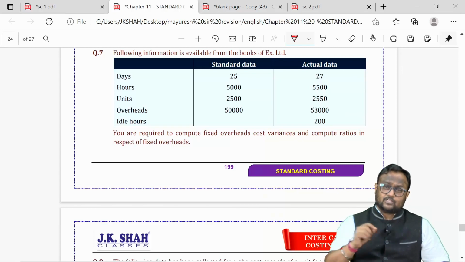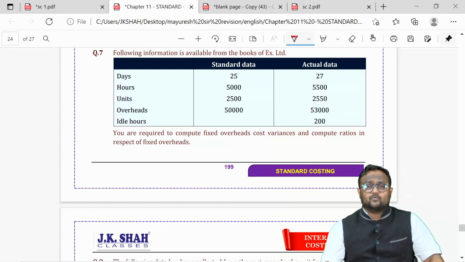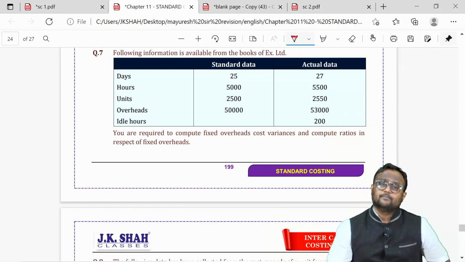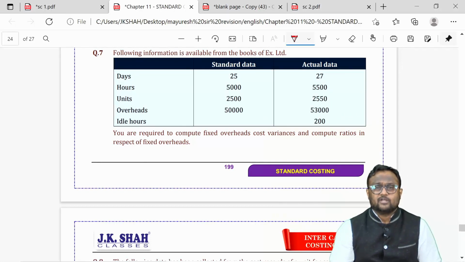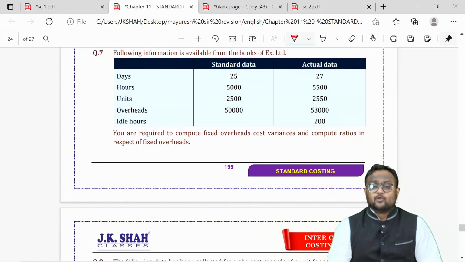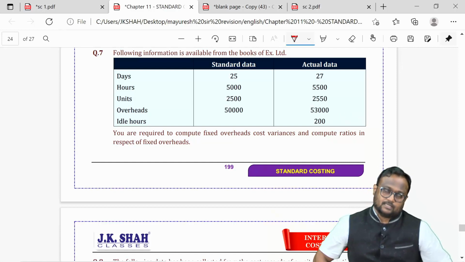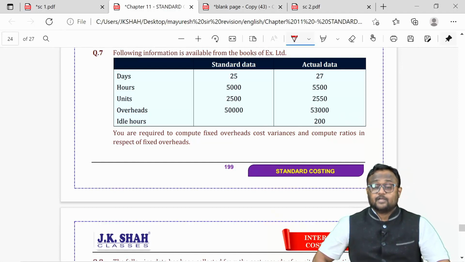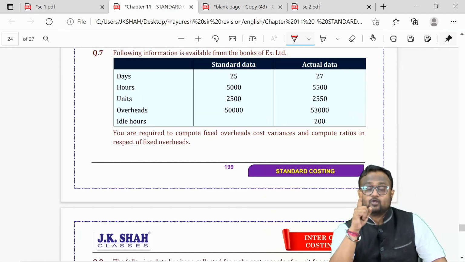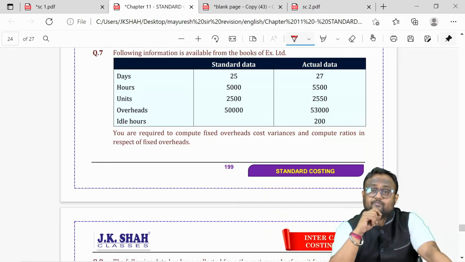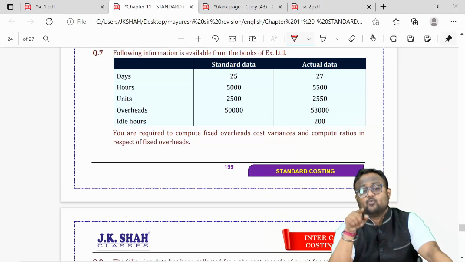But now we are dealing with fixed overhead variances. Let me tell you one thing, fixed overhead doesn't get affected with the change in the quantity. So quantity output is not a base for calculating variances. Your fixed cost is a period cost, isn't it? Your fixed cost is a period cost, so the period should be constant. So if your standard data is given for 3 months and actual data is given for 1 month, please convert your standard from 3 months to 1 month and then start calculating variances.